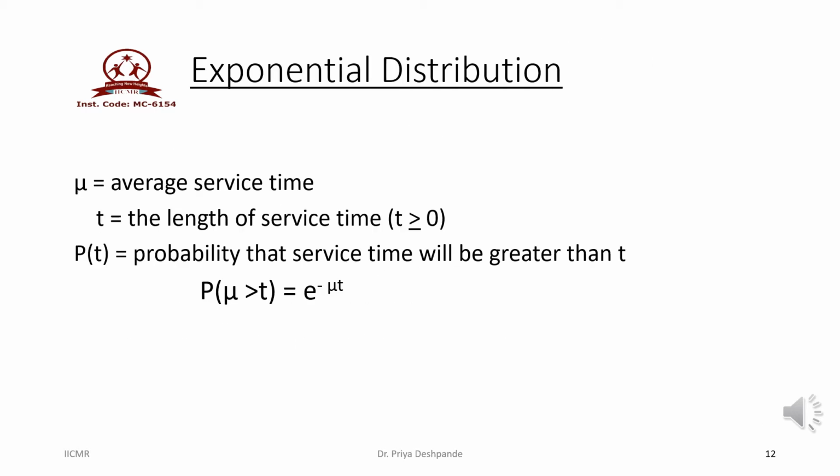The general notations which are used to study the exponential distribution are mu and t. Here, the Greek letter mu is used to denote the average service time of the customer. Then time t is the length of the service time. Then P of t, that is the probability that the service time will be greater than t, is given by the probability that u is greater than or equal to t, which is equal to e raised to minus mu t, which is nothing but the PDF of exponential distribution.